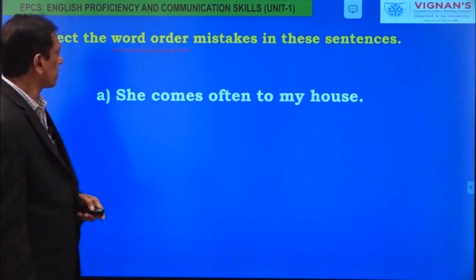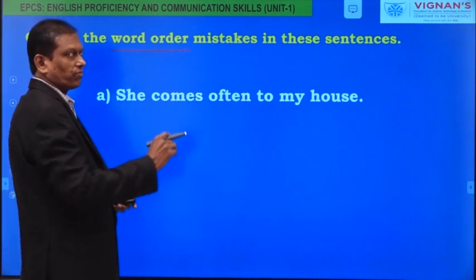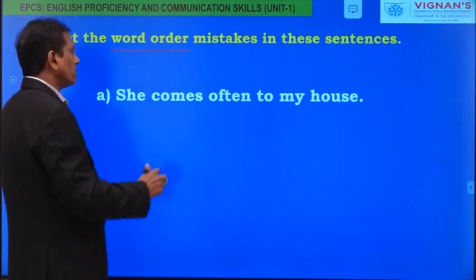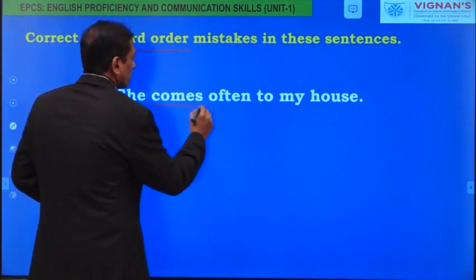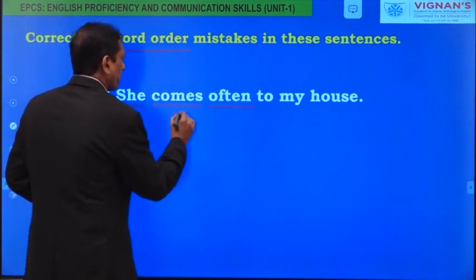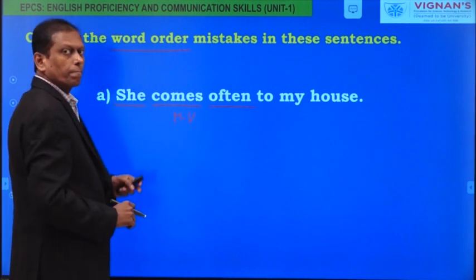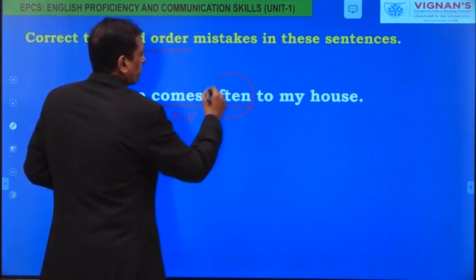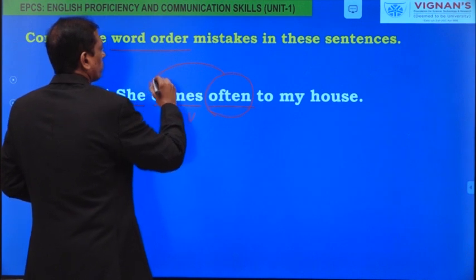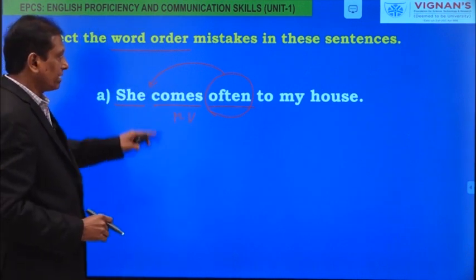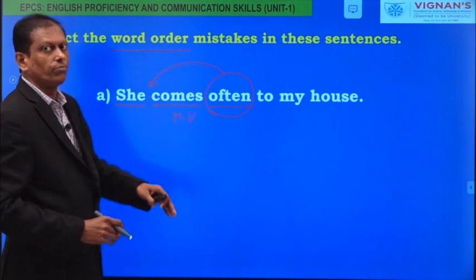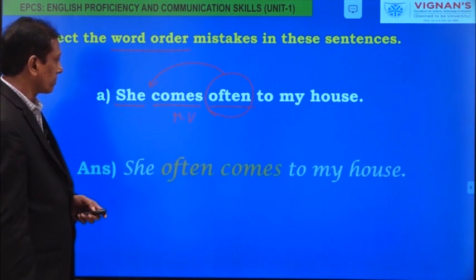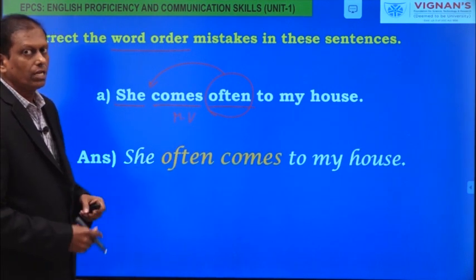Rewrite the sentences. She comes often to my house. For the first one, I will explain what the error is and how to correct it. She is the subject. Comes often. Comes is the main verb. As per rule 1, the frequency adverb often has to be placed before the main verb. But in this sentence, it is placed after the main verb. That's why the word order is wrong. Now, let us see the correct word order. She often comes to my house.